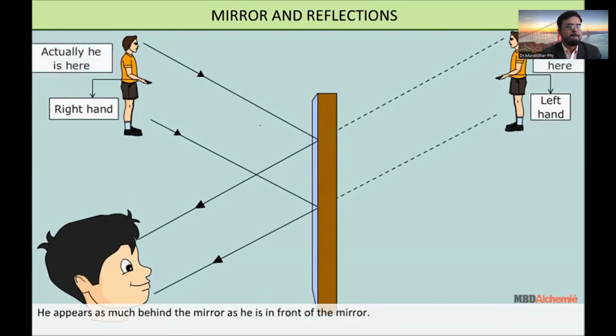He appears as much behind the mirror as he is in front of the mirror. His nose, eyes, mouth and height appear as they actually are. The colors of his face, clothes, etc. are the same in the image as in reality.